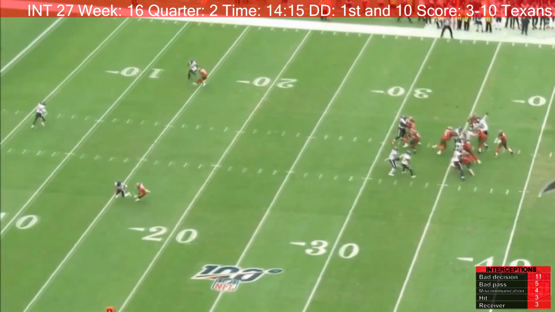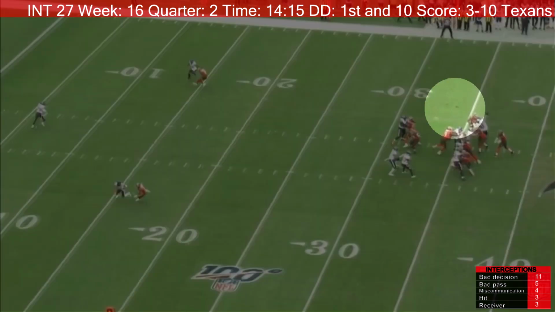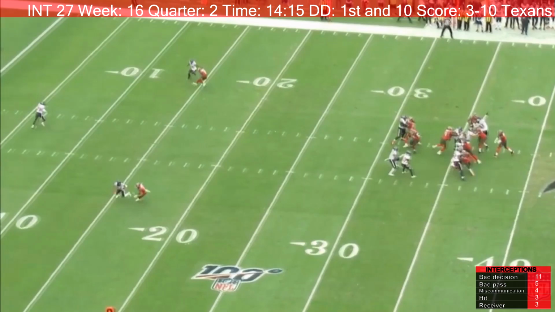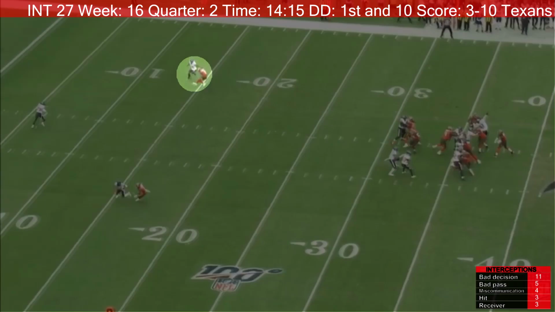You can see Jameis Winston throwing the ball now. There's the ball. And as you can see, there is zero separation between these two.